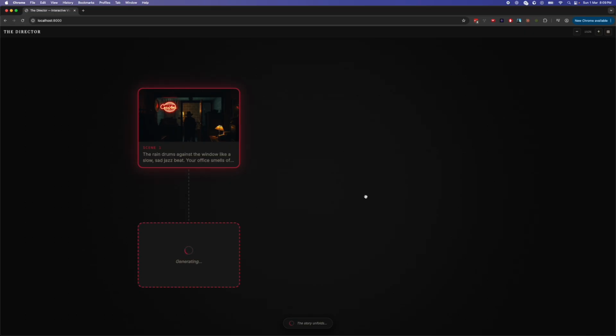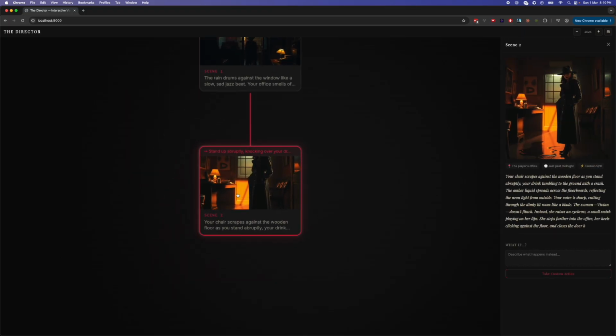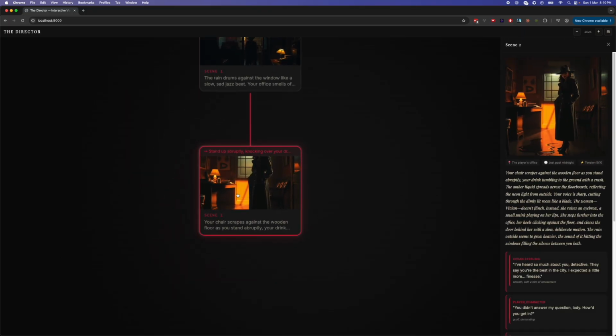New scene, new image. The story genuinely diverged based on what I chose. And notice, the characters remember. Each character is its own Mistral agent with persistent memory and personality. They have secrets, goals, and agendas. They can lie to you.